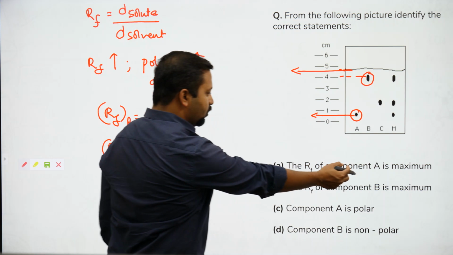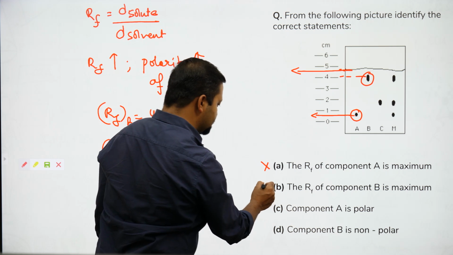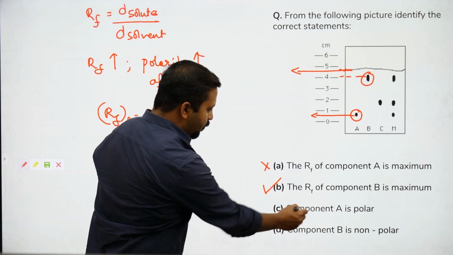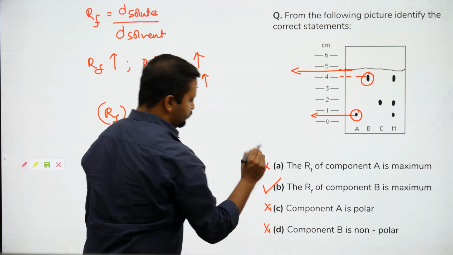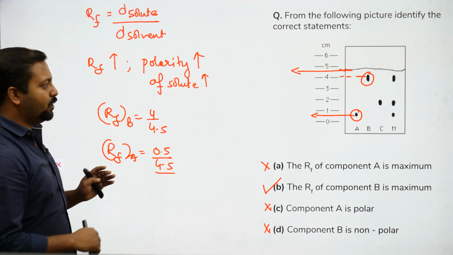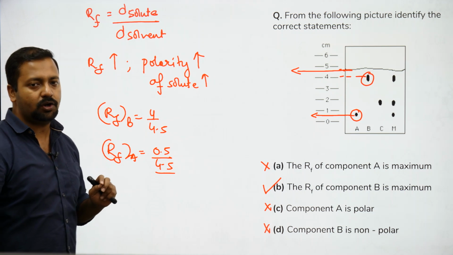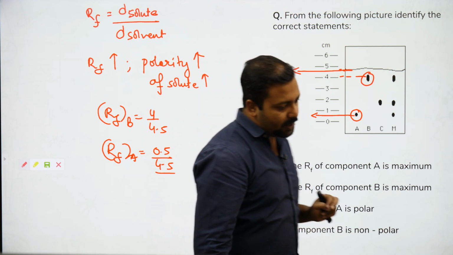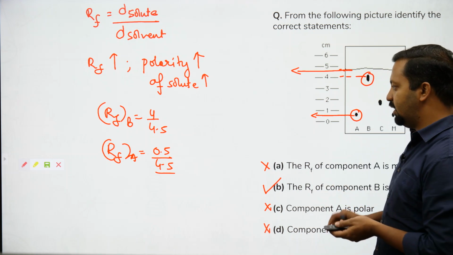So retention factor of component A is maximum? No. Retention factor of component B is maximum? Yes. Component A is polar? No. Component B is non-polar? No. The correct answer should be D. Okay, straightforward question. लेकिन अगर आपको ये नहीं मालूम है तो अब ये thin layer chromatography का part है, and for chromatography and other stuff, for surface chemistry, please do read NCERT. Okay.